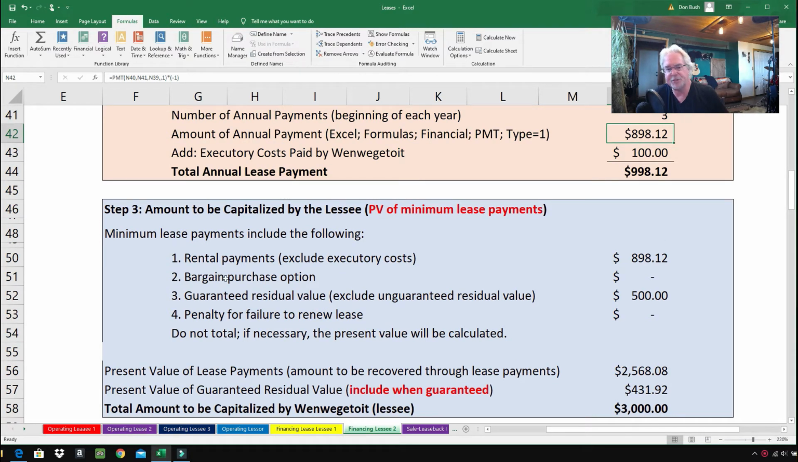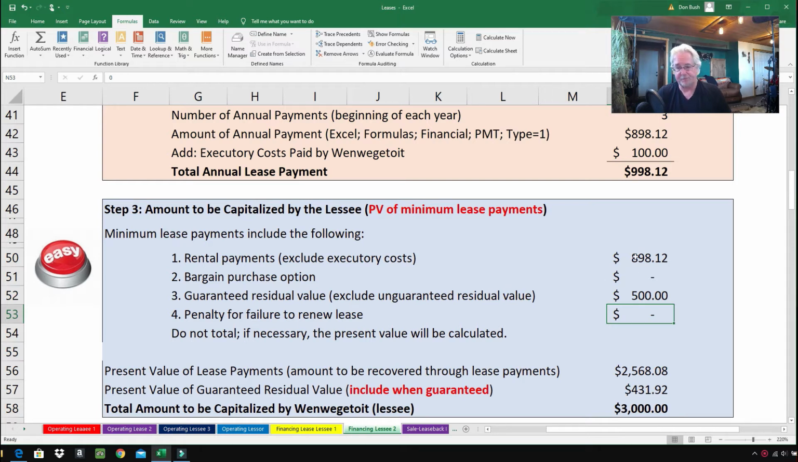Number 2, bargain purchase option. There's no bargain purchase option. When we get to construction, we'll not be able to buy that generator at a vastly reduced price. Number 3, guaranteed residual value. Well, that is $500, and it's guaranteed. We exclude unguaranteed, but we include guaranteed. So we're putting down $500. Number 4, penalty for failure to renew lease. Nothing there because we're not renewing the lease. The lease will not be renewed.